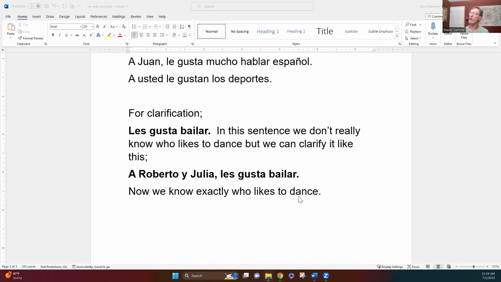And the one thing I want to say, notice if what somebody likes is dancing or to dance, we never conjugate this verb. Think about it in English. You never say, I dance. You never conjugate the second verb. Look at up here right now. Bailar is not conjugated because we say they like to dance. We don't want to say they dance. So don't conjugate that second verb. It's always going to be unconjugated. They like to dance.